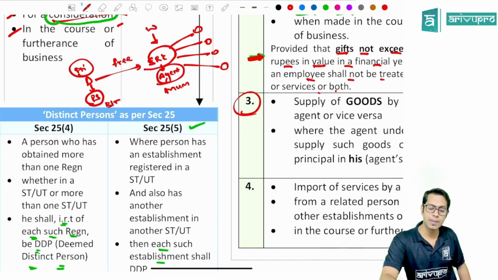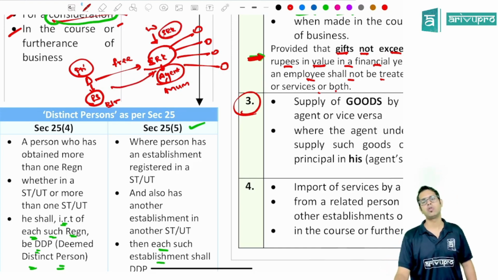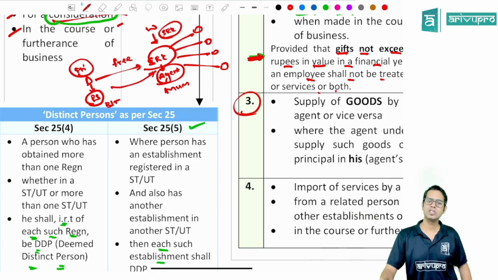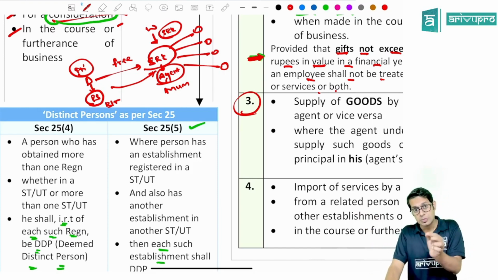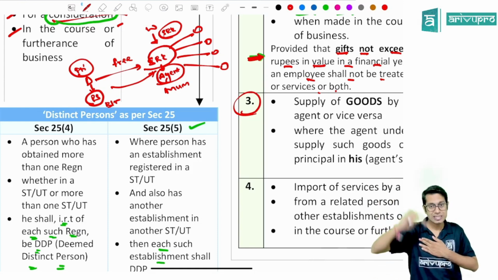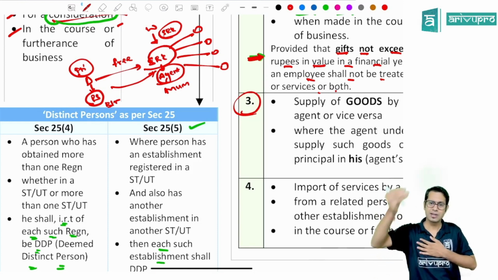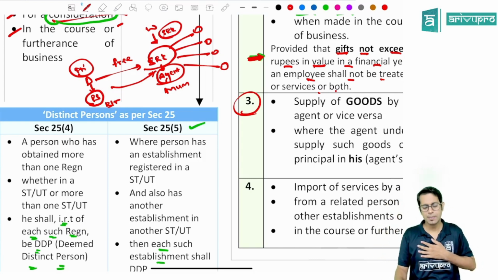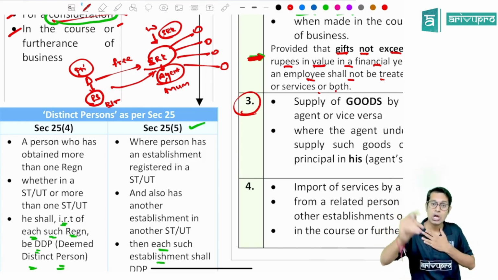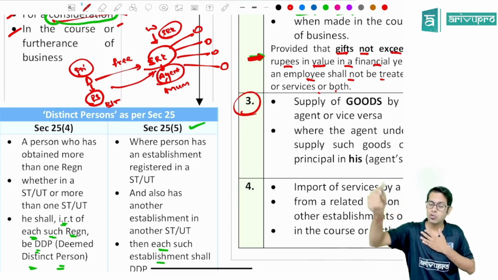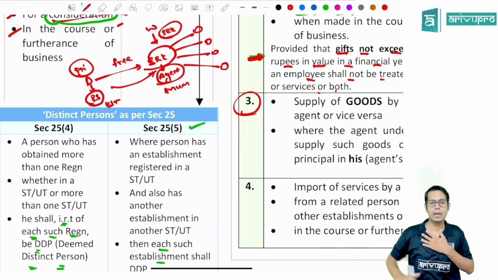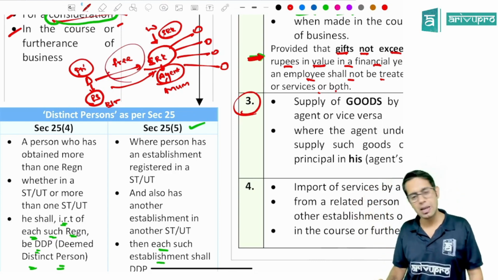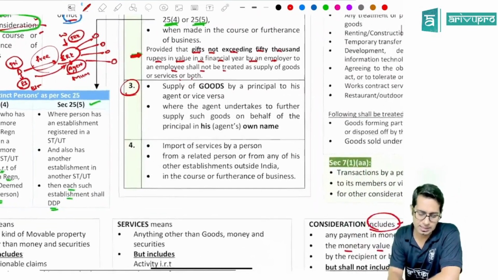In whose name, sir? In the name of Shahrukh. Then this supply which is made by Dilip to Shahrukh will be treated as supply. These sarees which are given free of cost by Dilip to Shahrukh will be treated as supply. I'll repeat. Supply of goods by principal to his agent or vice versa. So if Shahrukh purchases some goods in his name and supplies them to me free of cost, then also this transaction will be applicable. Whatever is supplied free of cost by Dilip to Shahrukh will be treated as supply.